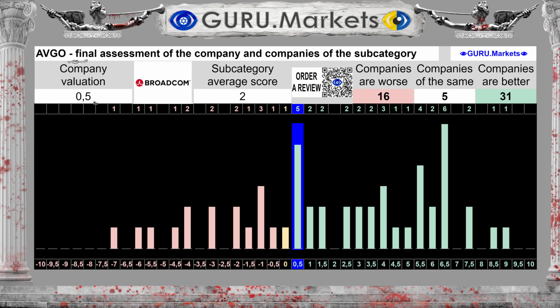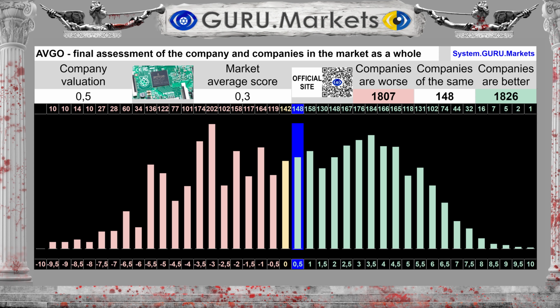Result: 0.5 out of 10 points. The average result for the subcategory is 2 points. If you look very broadly, within the market as a whole, you can see that the average result for the entire market in total is 0.3 points, against a score of 0.5 points for Broadcom Inc.